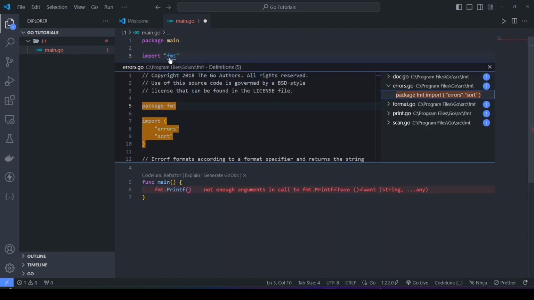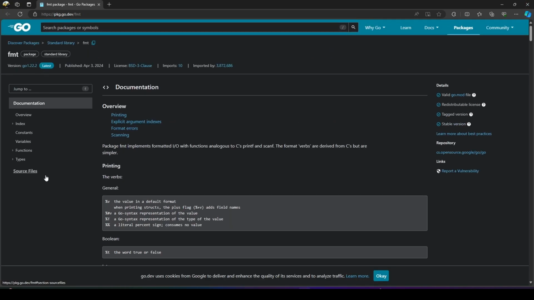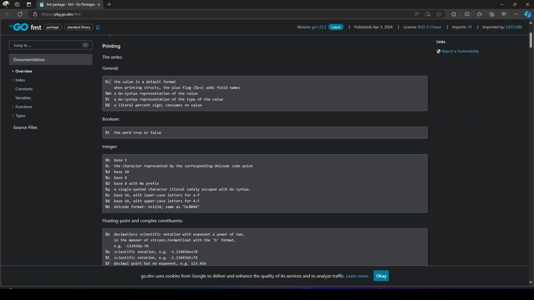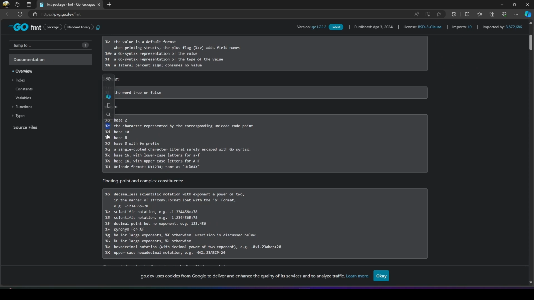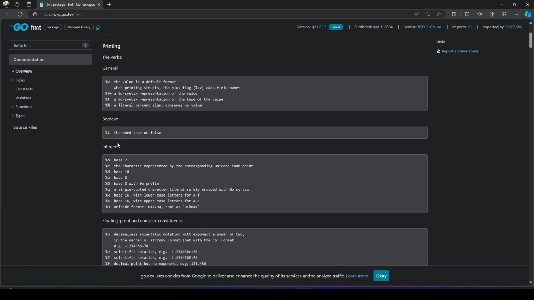So fmt is a package. Wait, let me show you. Okay, it's opening here. So as you can see, it's a Go official package. And from here, you can search for different packages. fmt is a package and a standard library for Golang. Inside it, it provides various functions. Percent v if you want to have any formatted string, or percent t for Boolean. I would highly recommend to go and look at the docs, look for these different keywords here. It will allow you to learn more about these packages.